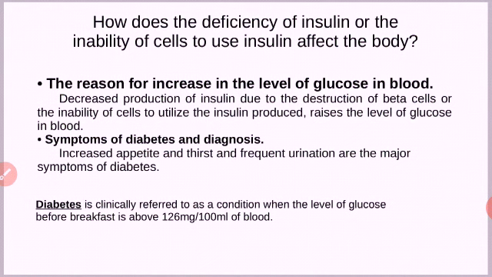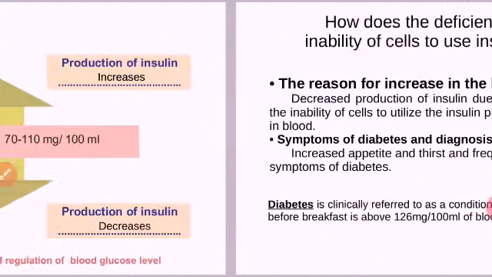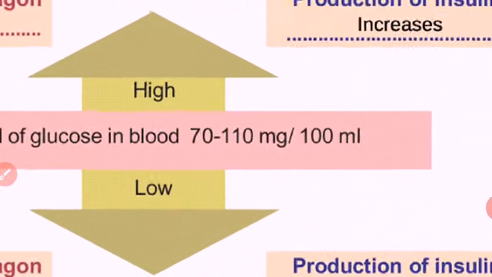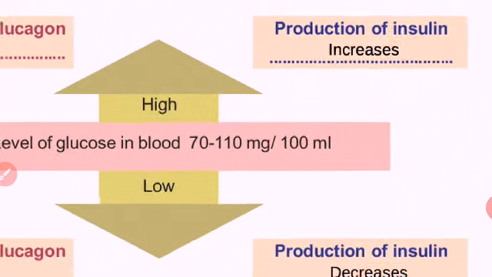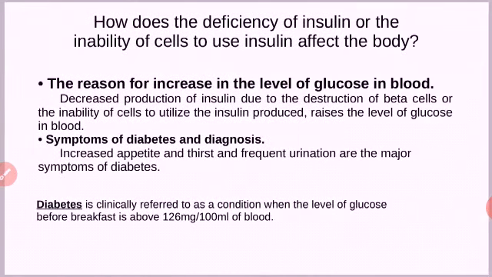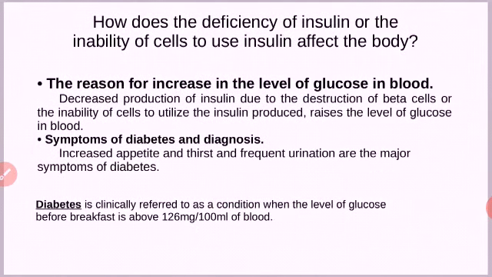Increases means if it goes above 126. Normally it is 70 to 110, it can be up to 120. If it is above 126, the condition is known as diabetes. In diabetes, what are the symptoms? What are the symptoms of diabetes? A person is having diabetes. Symptom and reason we have to learn.